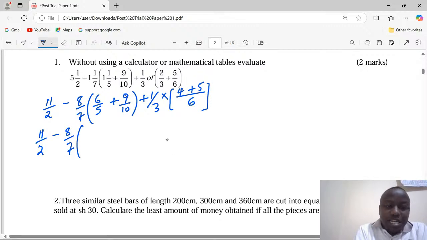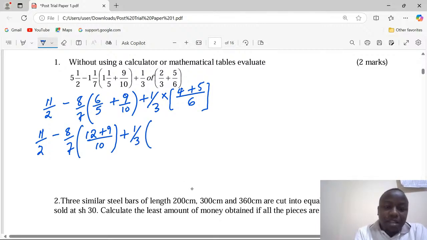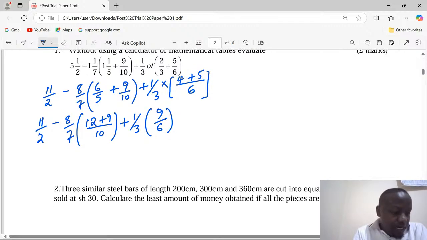Then we work out inside the brackets. Now the LCM will be 10. 10 divided by 5, we get 2. 2 times 6, that becomes 12. Plus 10 divided by 10, that gives us 1. Times 9, we get 9. Plus a third into 9 over 6. Let's continue performing the operations.